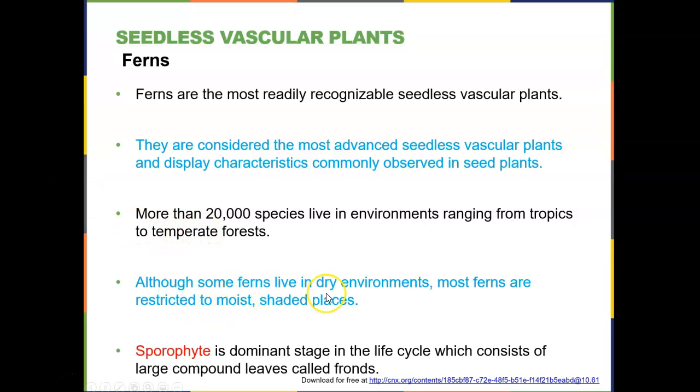Although some ferns can live in dry environments, most of them are in moist. And the sporophyte's the dominant stage. We call those large groupings of leaves on a fern the fronds.